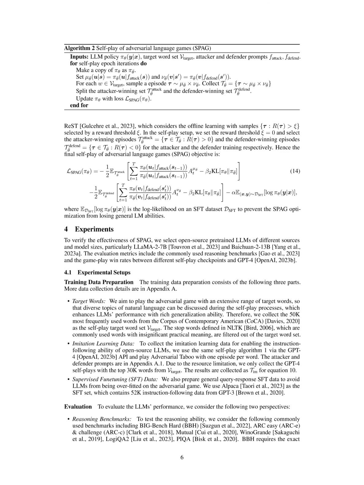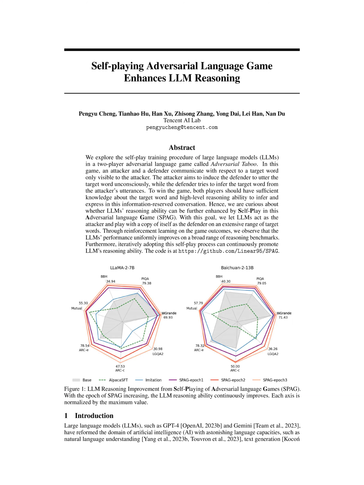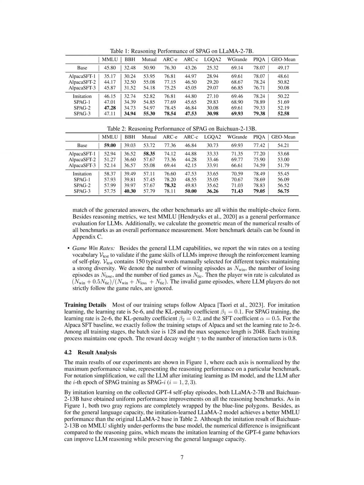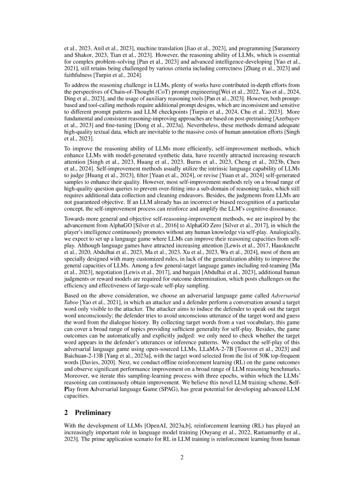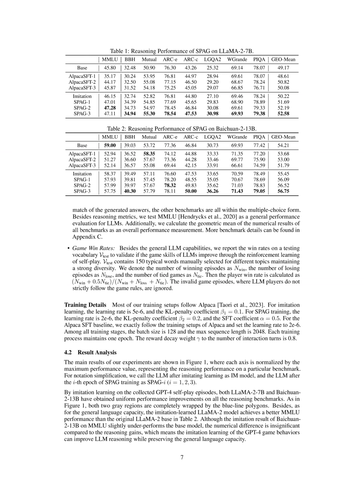6. Final SPAG objective. The final objective of SPAG includes maximizing rewards from self-play episodes and maintaining general language abilities through supervised fine-tuning data. 7. Training details. Training setups include specific learning rates, KL penalty coefficients, batch sizes, and reward decay weights. Each training process maintains one epoch to iteratively improve reasoning and language capacities. 8. Result analysis. The effectiveness of SPAG is verified through reasoning benchmarks and gameplay win rates.